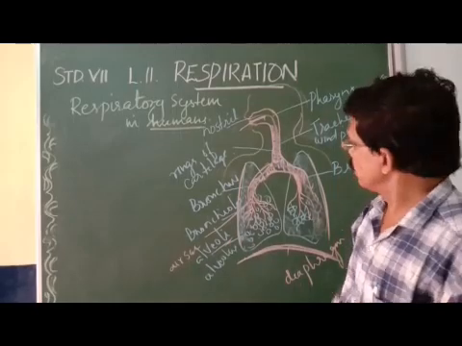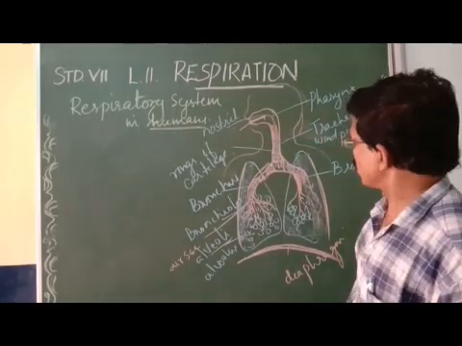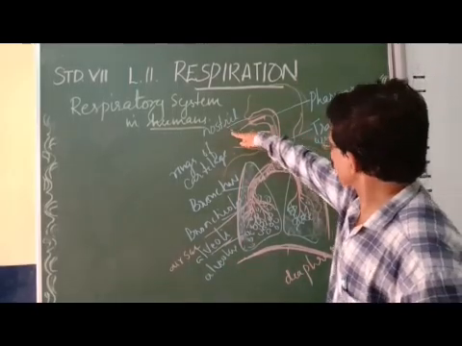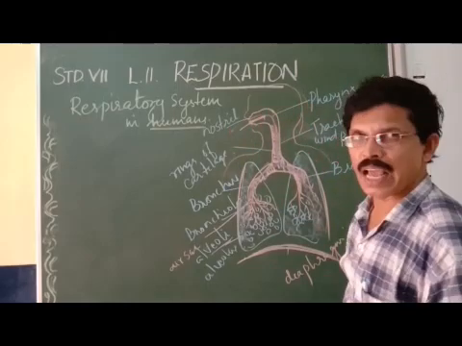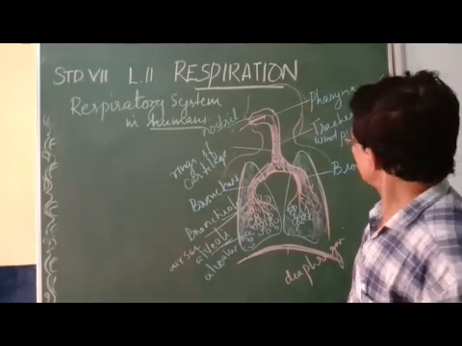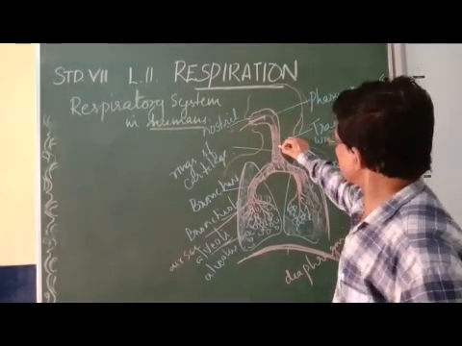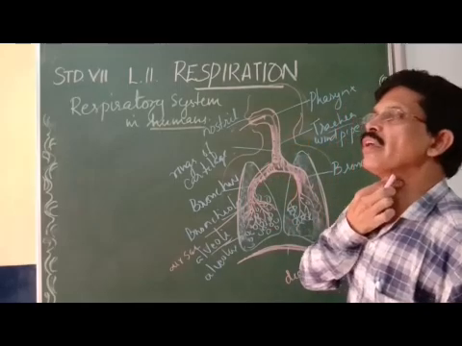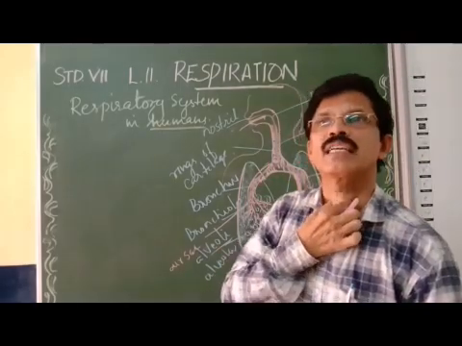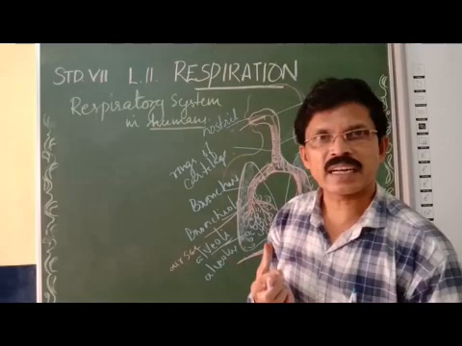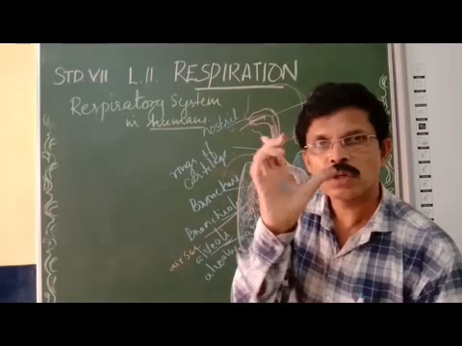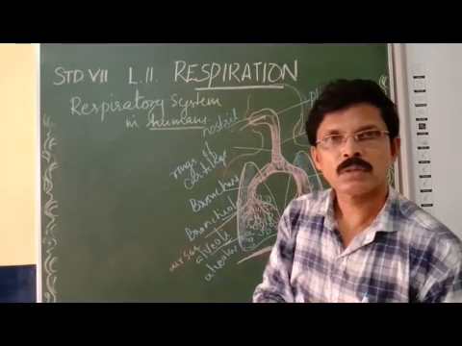So these are the parts of the human respiratory system: nostril or nose, pharynx or nasal cavity, then trachea or windpipe. We can feel the trachea. It has cartilaginous rings so that the trachea will not collapse or fold.